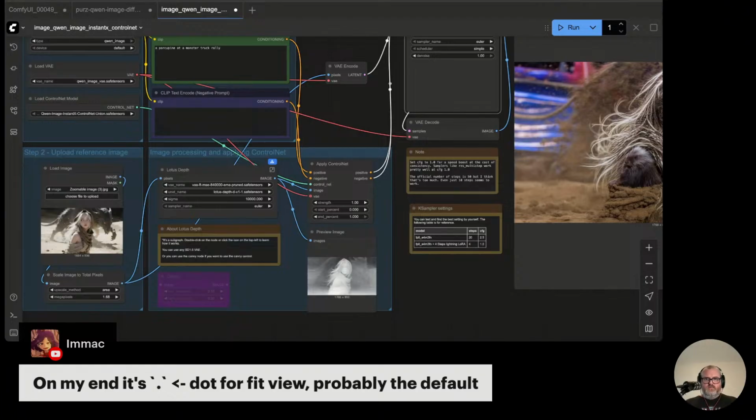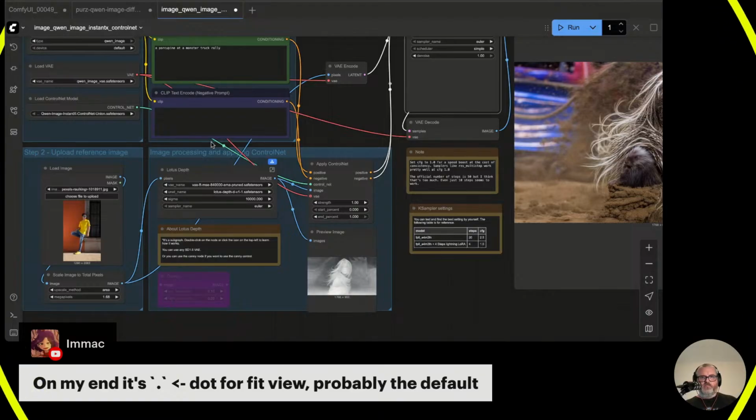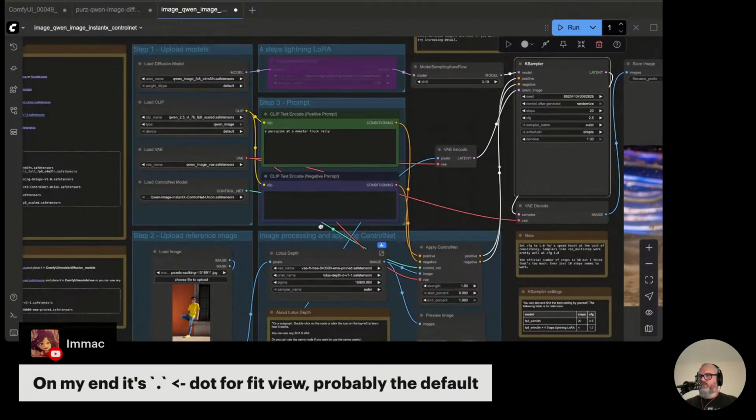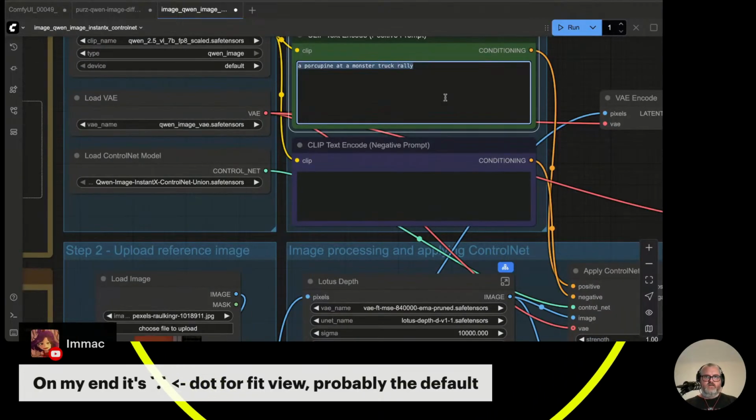All right, let's try this one. Oh, come on back. Let's try this guy. He's pretty cool. All right, let's try one of those prompts somebody wanted. What was it?